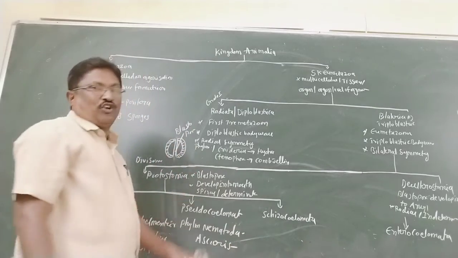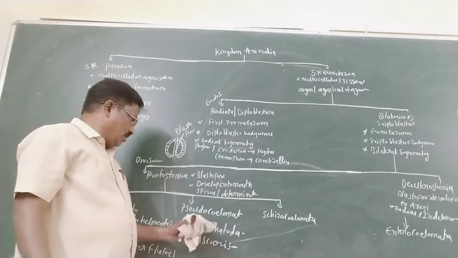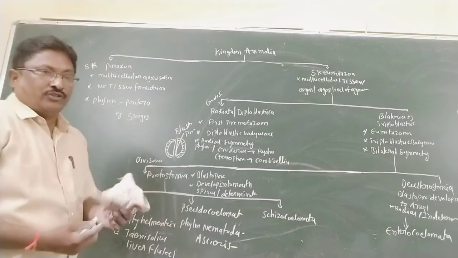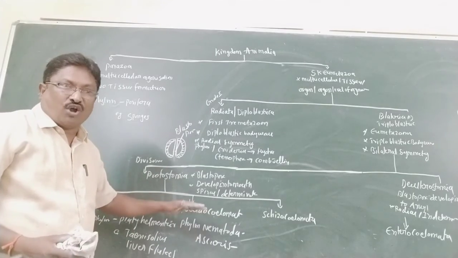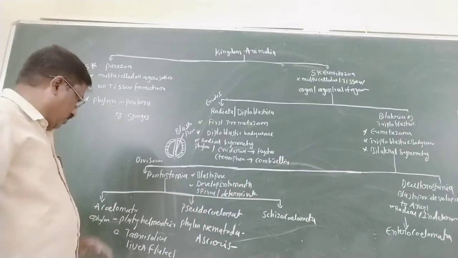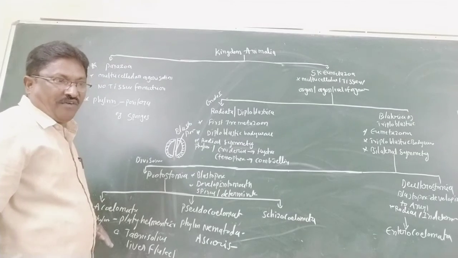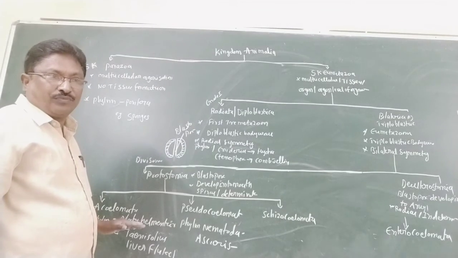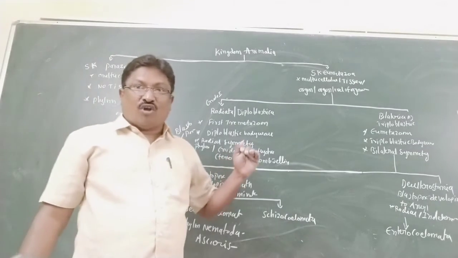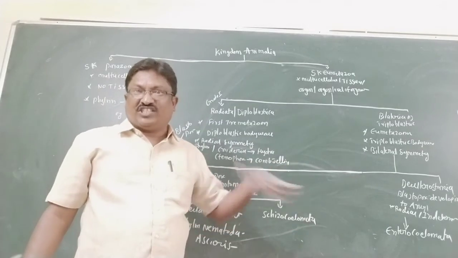So that is the pseudocoelomate. Here the body cavity is not lined by mesoderm, so a true coelom is absent.